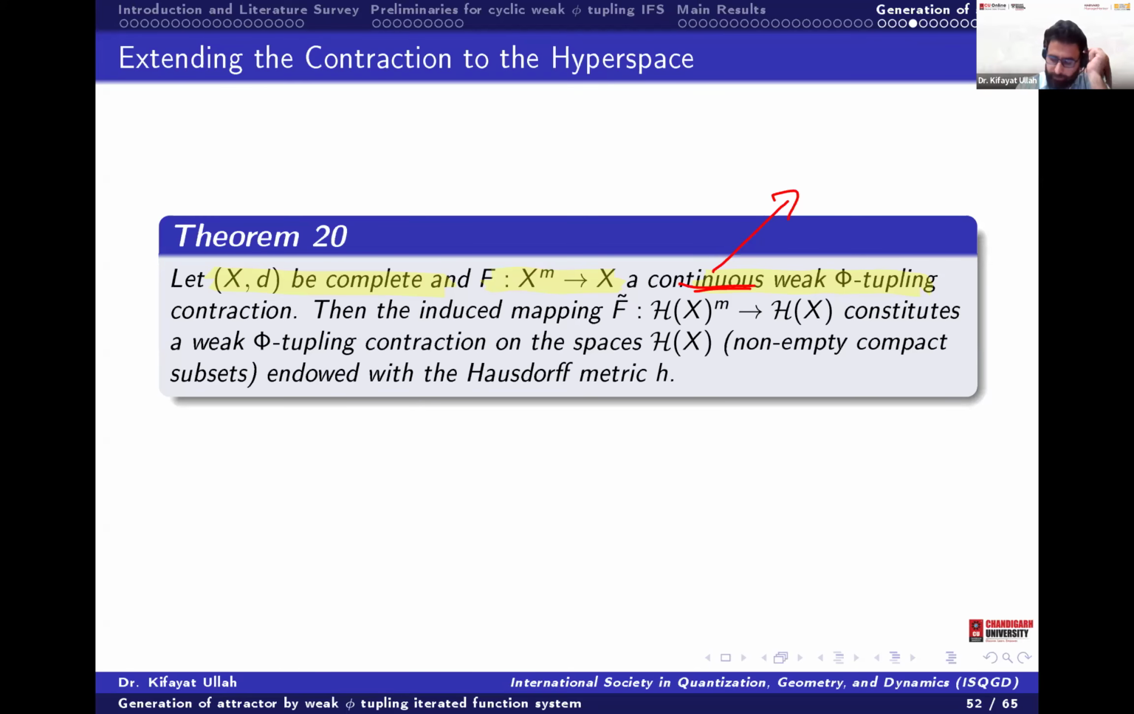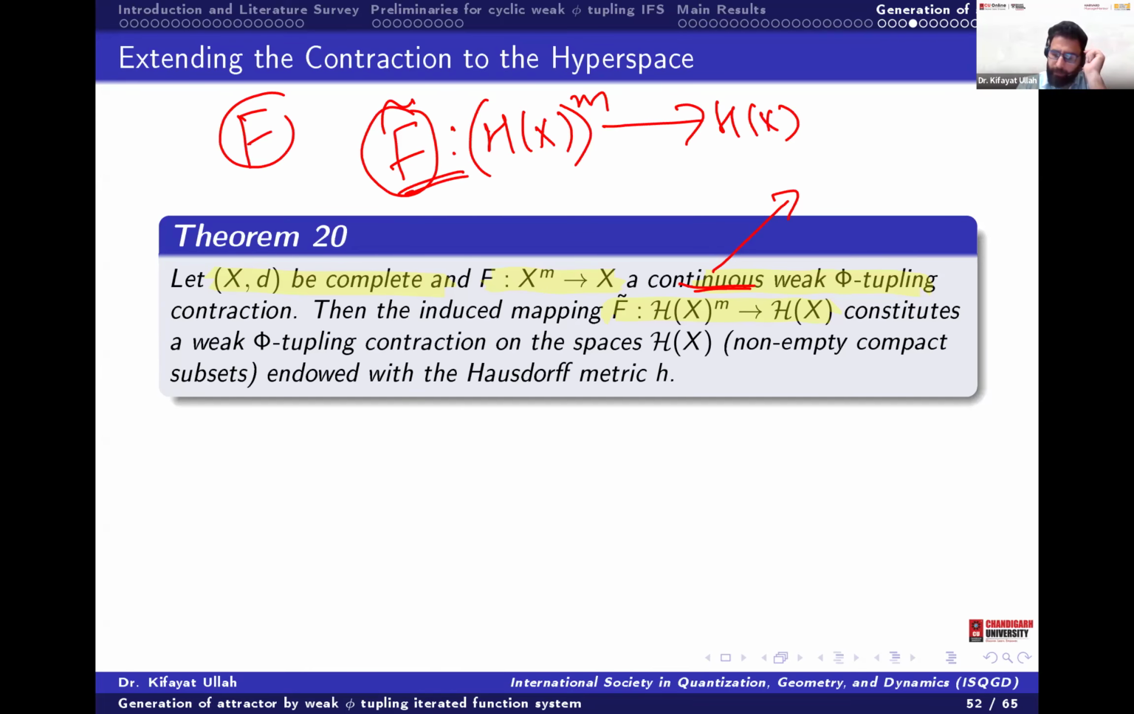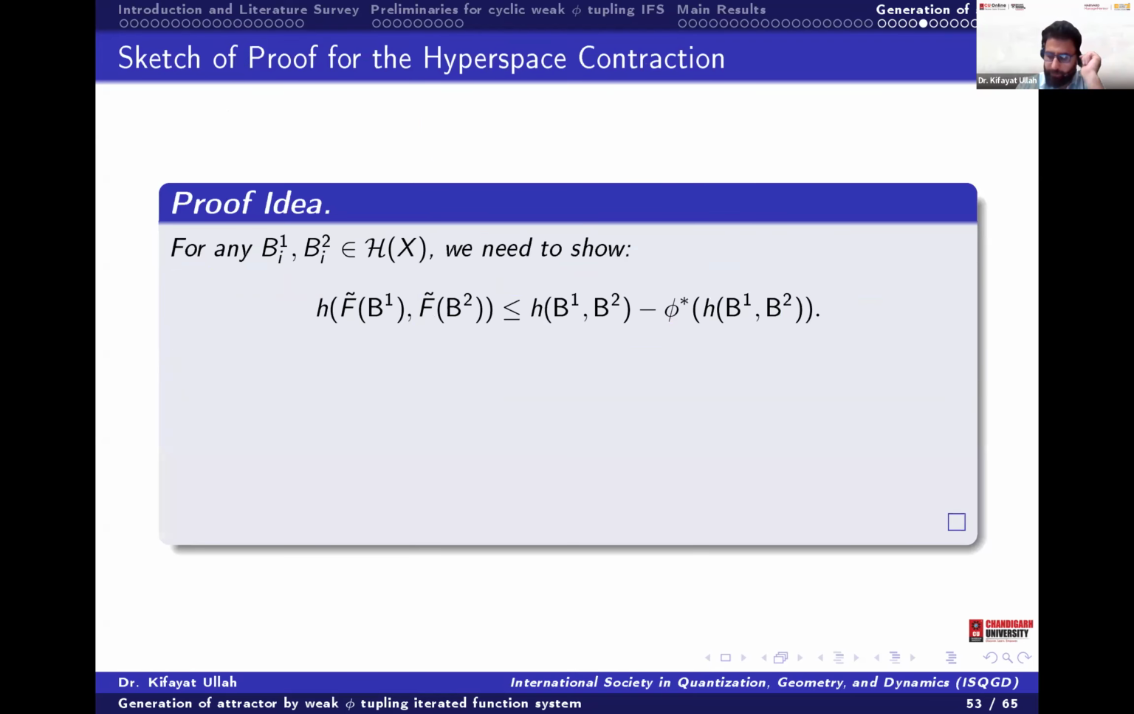Then we define another map, where H of X means the set of non-empty compact subsets. Now we are taking the m-tuple up to H of X, so we are defining the F tilde. We will show that if this F is the weak phi contraction, is the F tilde also a weak phi contraction? If it is, then it will have the fixed point, so we will show that one as well.